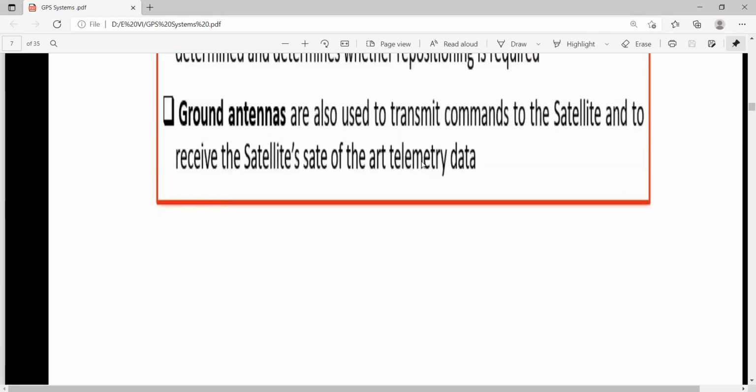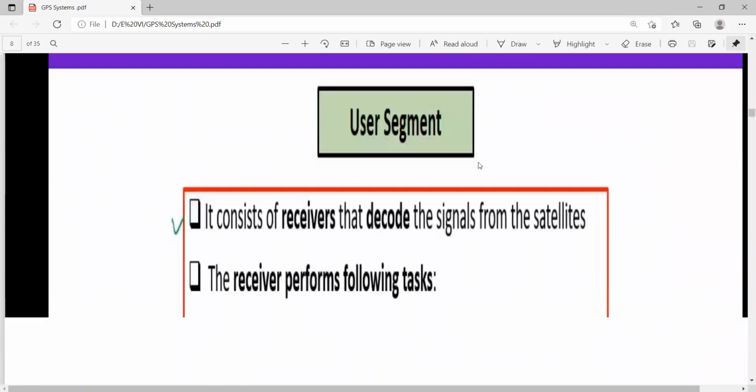Now coming to the role of the ground antennas. They are used to transmit commands to the satellite and to receive the satellite's state-of-the-art telemetry data. So they transmit as well as receive, and the telemetry data is what they transfer.